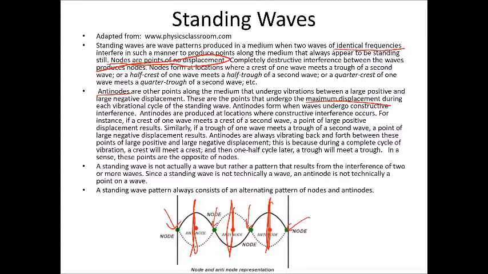A standing wave is not actually a wave, but it's really a pattern. It's a pattern that results from the interference of two or more waves. An antinode is not really a point on a wave. It's a point on the wave pattern. A standing wave pattern always consists of alternating nodes and antinodes.